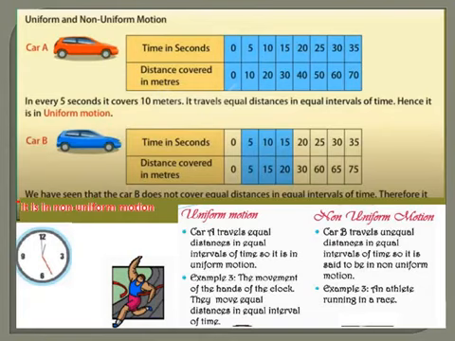So in short, we say if a body covers equal distance in equal intervals of time, it is traveling with uniform motion. Or else, if the body covers unequal distance in equal intervals of time, then the motion is non-uniform.